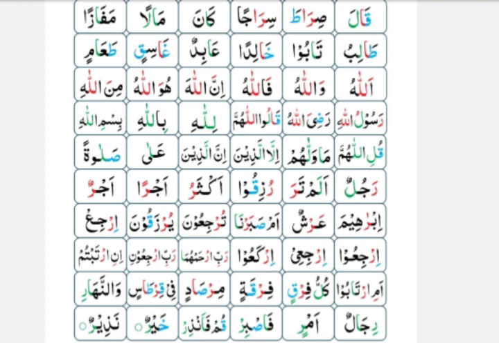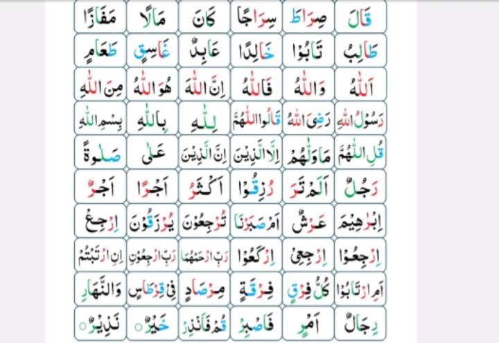And now look at the last word in the last line. The word is Nadhirun, and there is a circle sign which is the sign of Waqf. When this sign comes, you mostly make the last letter Sakin. So if you read that word with Waqf, you will read Nadhir, you will make Ra Sakin.